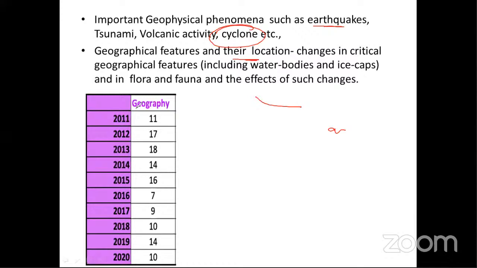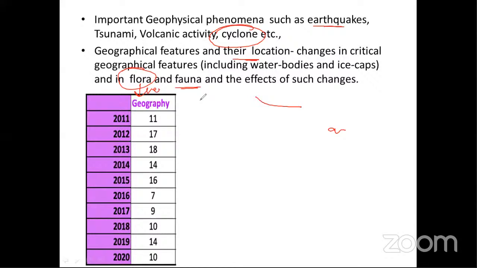Migration of species from one part to another because of climate change. They are not able to adapt to the increasing temperature, so they start to migrate. All these consequences on flora and fauna are clearly mentioned. Flora means vegetation and fauna means the animal kingdom. Whatever changes you see in vegetation patterns, and in the patterns of animals, their distribution and species diversity, we are talking about. How animals go extinct, how they become endangered, critically endangered, will be part of it.